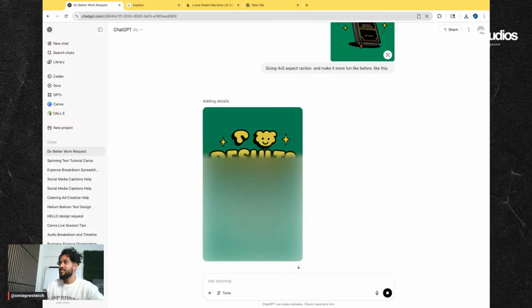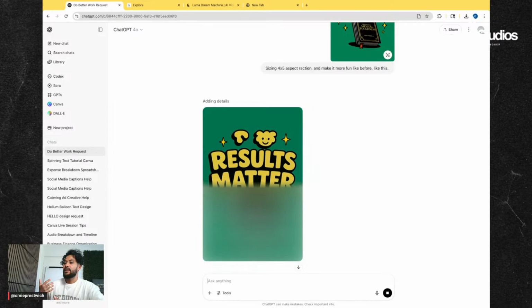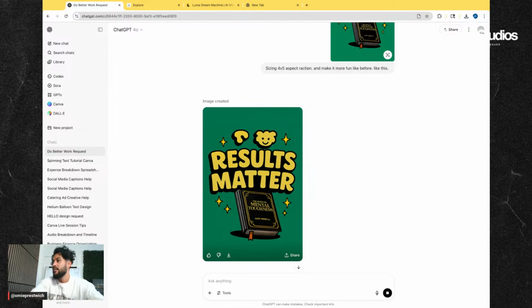What in the world? That little smiley face is hilarious. I was using it earlier for some accounting stuff that I was doing, and I use it as a tool to help me with work.